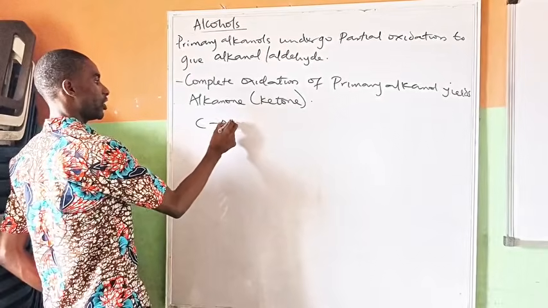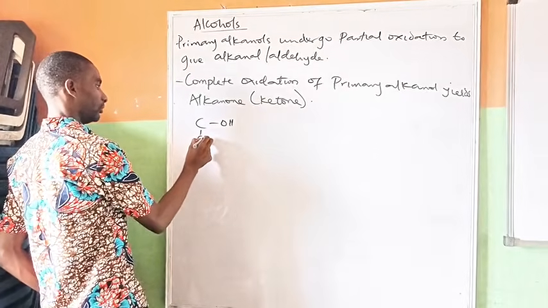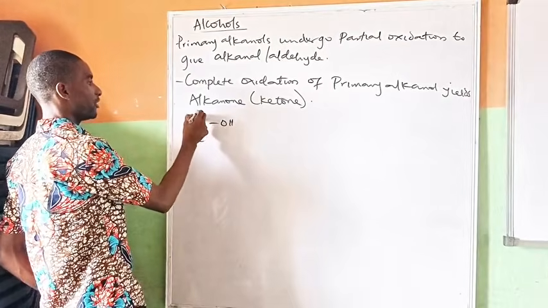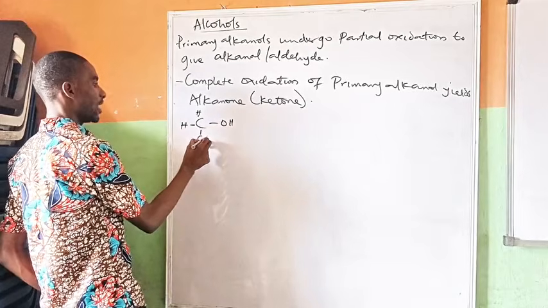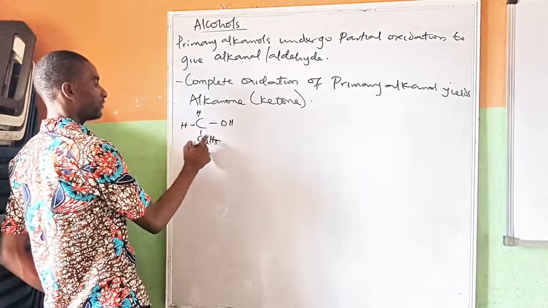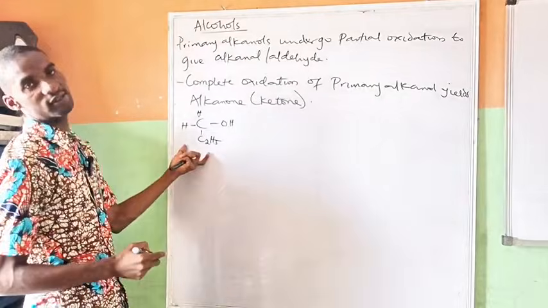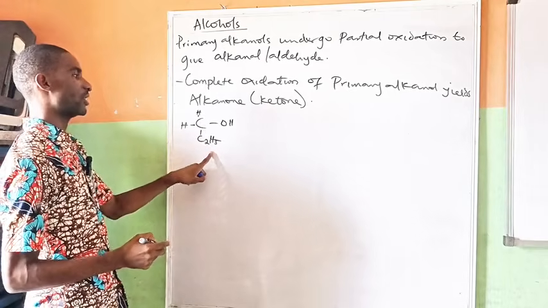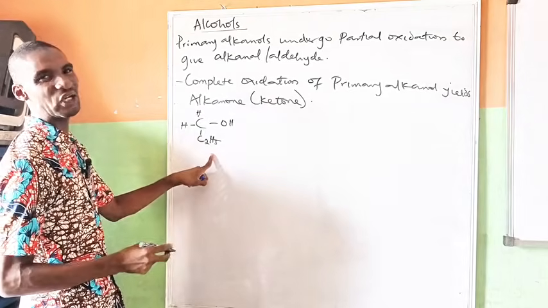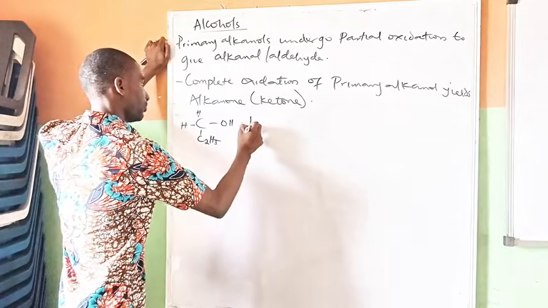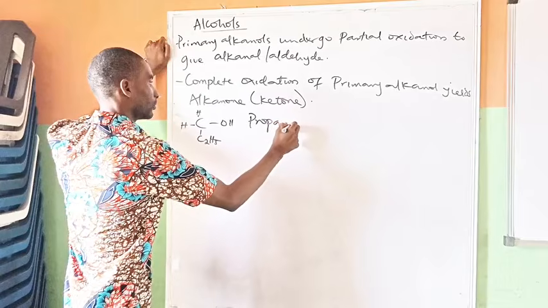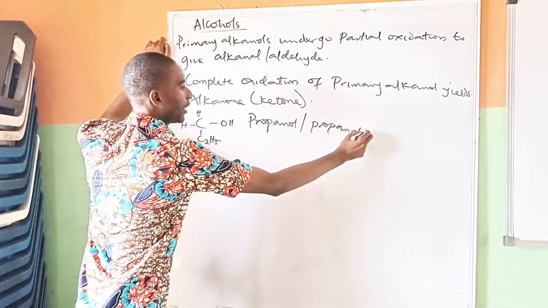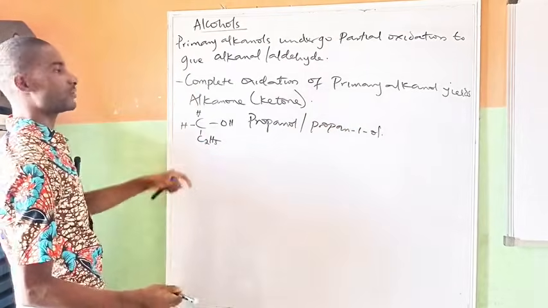You know, this is the OH. This is the alpha carbon connected to H. You have H here. You have H. If I have C2H5 here, this is still a primary alkanol, but this is now 1, 2, 3. So this is propanol, or propan-1-ol. They are all examples of primary alkanol.